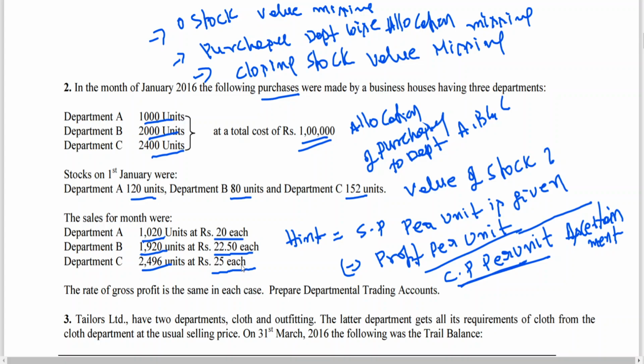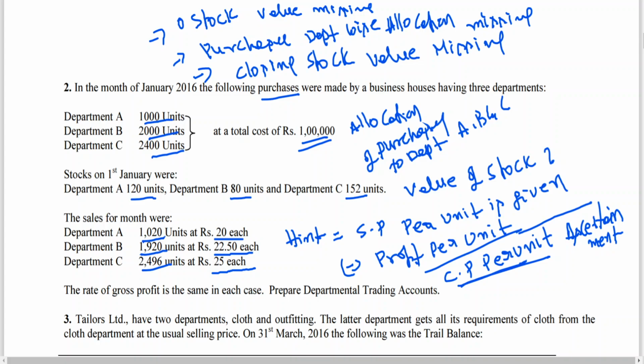That gross profit by sales into 100, if I can do, I'll be getting the percentage of profit per unit. Once again I tell you, percentage of profit margin on sales: profit divided by sales value into 100, I'll be getting the percentage of profit per unit. Gross profit by sales, my dear friends, into 100. In simple words, GP ratio. That is what we need to do. If I can get it, I think the problem is solved.